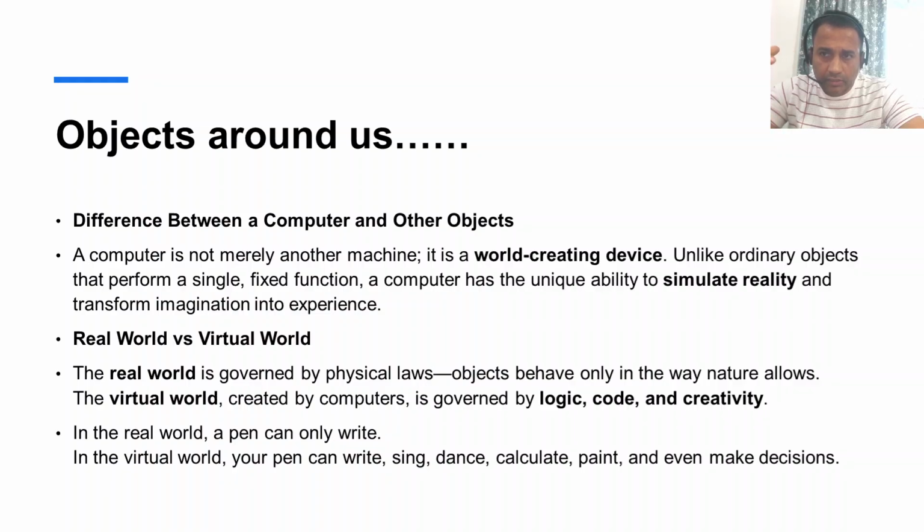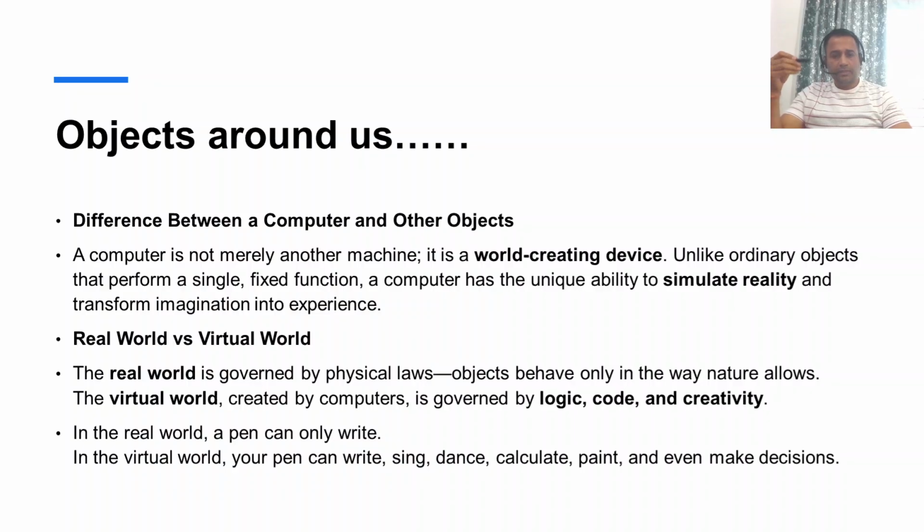So we will see two worlds. One is the real world in which we all live and have real objects, a pen for example, which is used for writing. And then we will also visualize the objects created within the computer, which is a virtual world. The basic difference between these two is that in the real world the object has to follow physical laws, and it has its own way to behave. A pen can be used only for writing. You cannot come up with a pen that can sing.